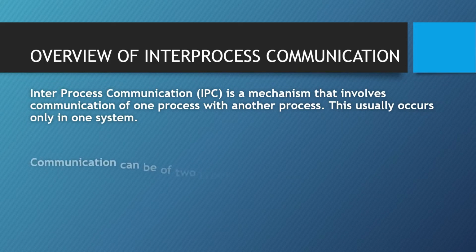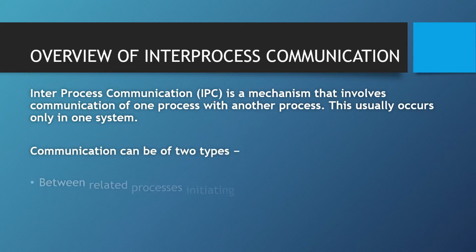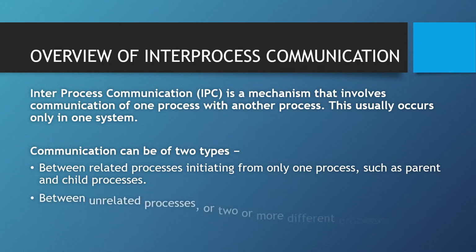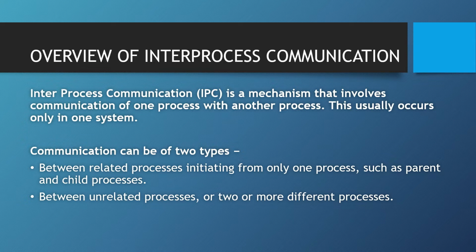Communication can be of two types. Number one, between related processes initiating from only one process, such as parent and child processes. Number two, between unrelated processes or two or more different processes.